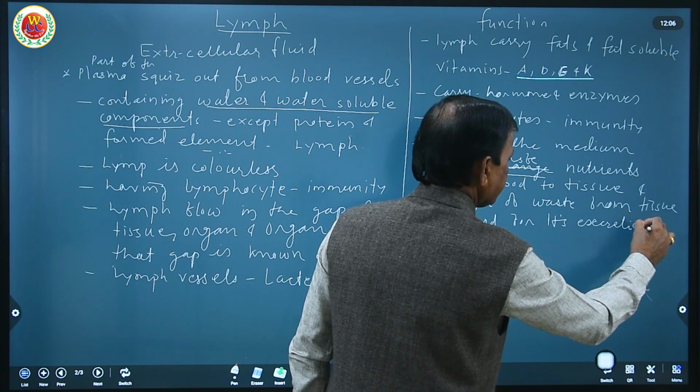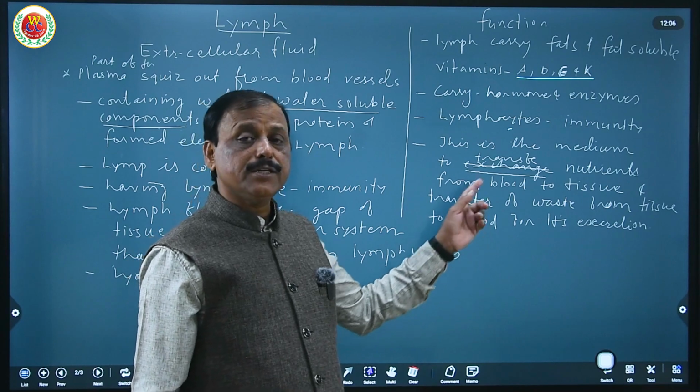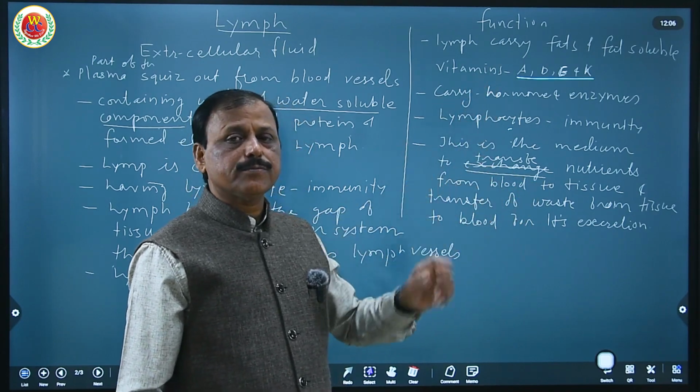That is the nitrogenous waste which is transferred to the kidney to be excreted. So these are the functions of lymph.